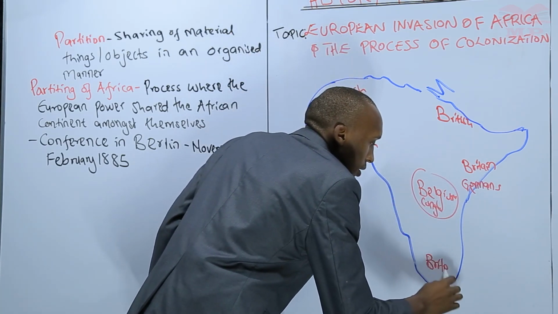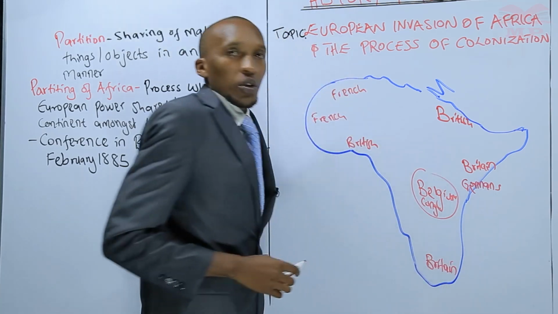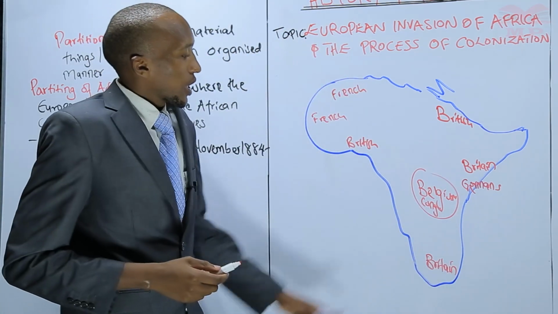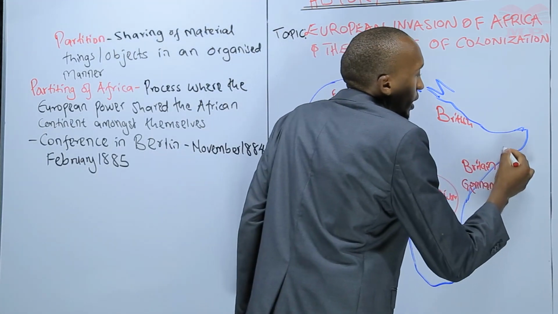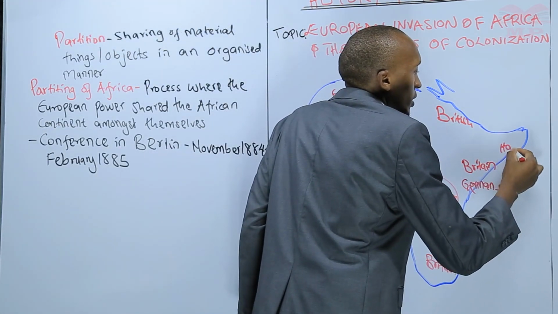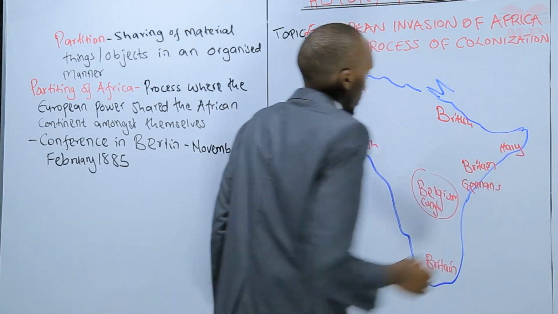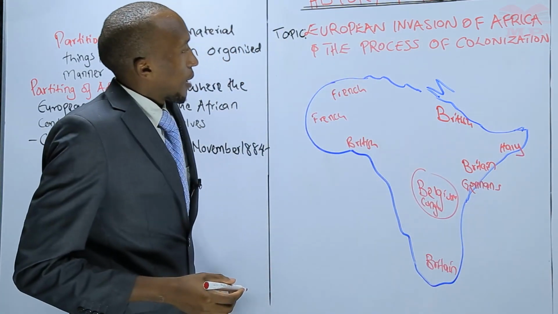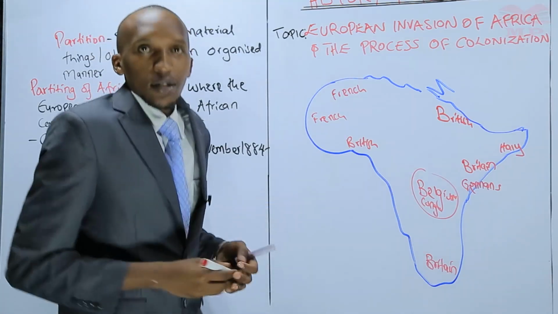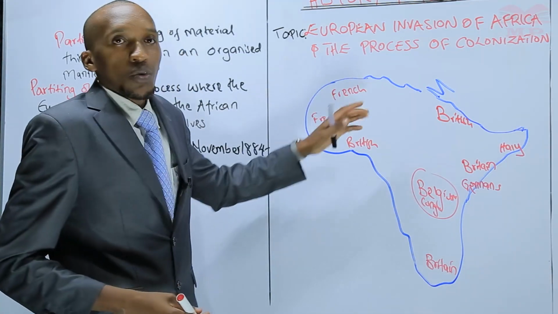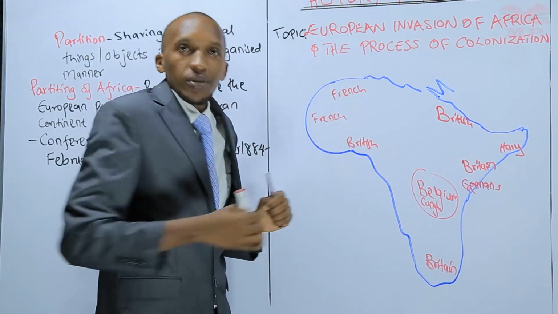And then throughout the south, Britain, right? There was gold down there. Here we have the Italians, right? Italy, yes, among many others. So you could go to your atlases. They will show you how they demarcated, right?